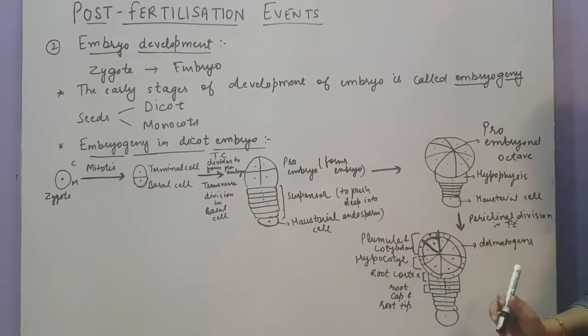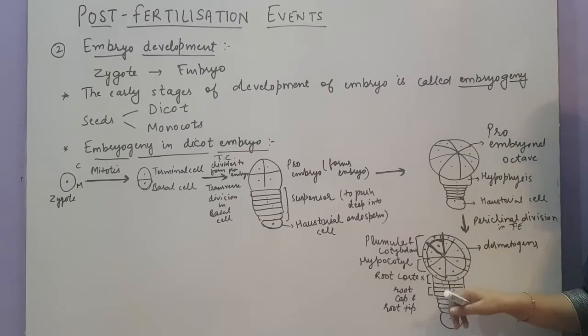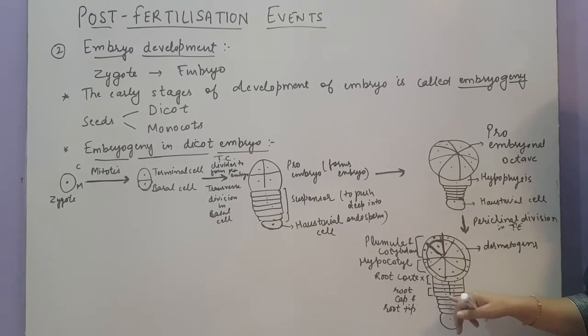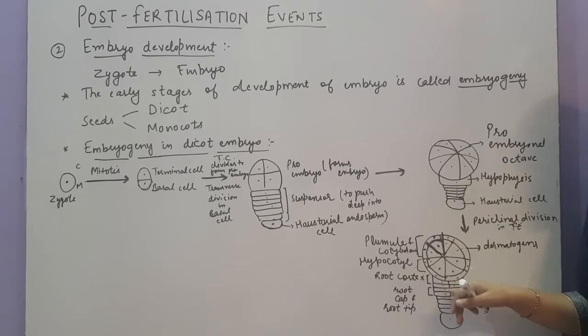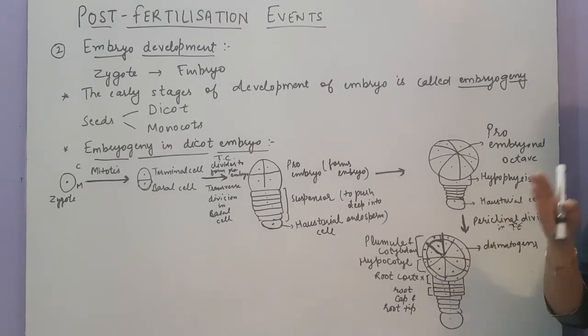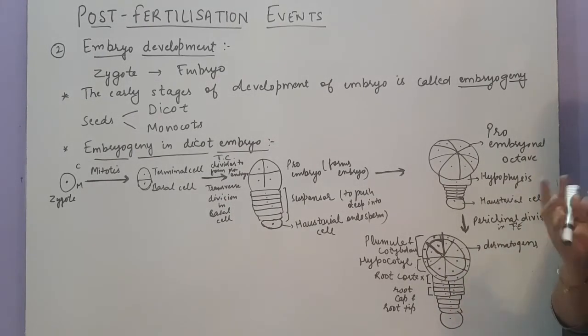So the suspensor cell will remain same, haustorial cell, hypophysis, everything is intact. Now after this pericliner division, the suspensor cell will also undergo division along with this hypophysis. So the upper 4 cells, as you can see here, will undergo division. Pericliner division means they are not in this form. I have shown you in the front only, but they are present in the 3-dimensional form. Some are at the back.